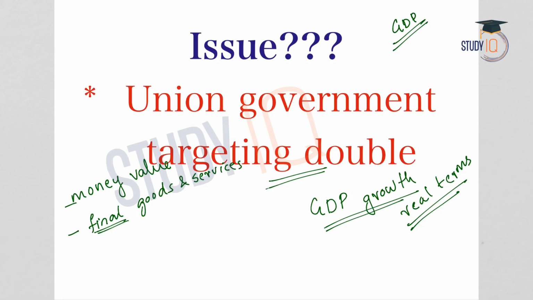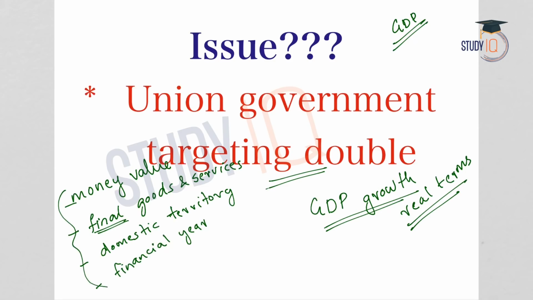So, this is final goods and services produced in a domestic territory, which means produced within an economy, and that too within a financial year. So, this is GDP, the monetary value of all the final goods and services produced within an economy during a financial year. When we say final goods and services, the intermediate goods and services are not counted. Why? Because this is to avoid the problem of double counting. Because intermediate goods are used again in the production process.